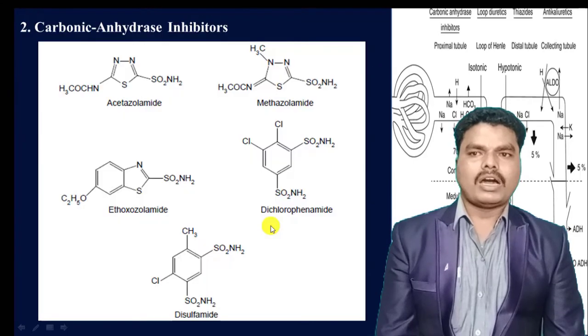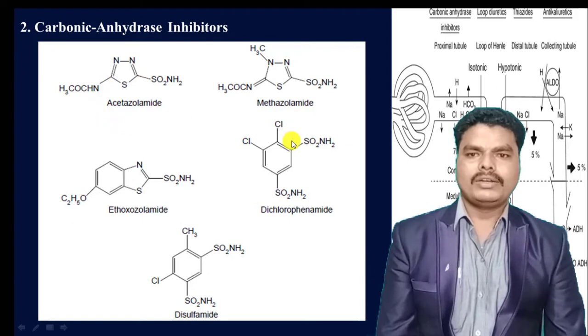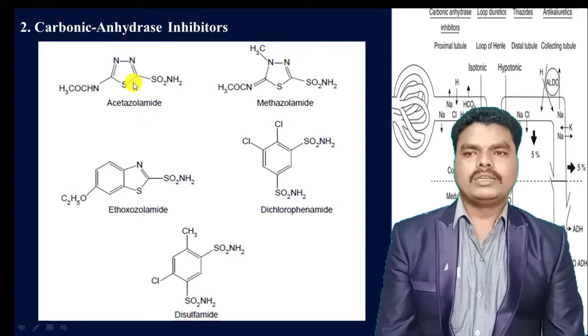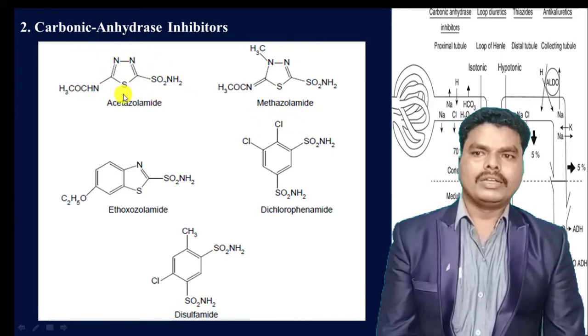And the second one is carbonic anhydrase inhibitors. Examples are acetazolamide, methazolamide, ethoxzolamide, dichlorphenamide, disulfamide. When you see the basic structure of acetazolamide, it consists of a heterocyclic ring, and to this heterocyclic ring at the second position there is a sulfonamide group.